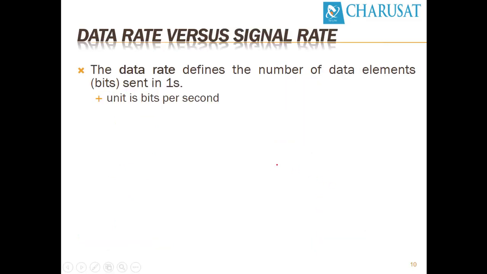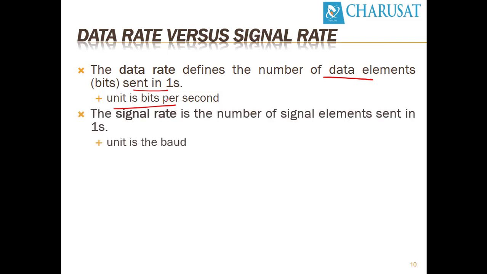So with respect to data element and signal element, let's go through their units of measurement. Data can be measured in terms of data rate, and data rate defines the number of data elements sent in 1 second. So its unit is bits per second. In the same way, signal rate is the number of signal elements sent in 1 second, and the unit of signal rate is baud. So normally it is known as baud rate.